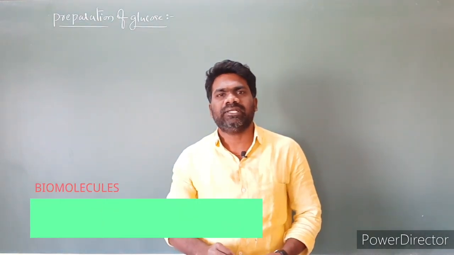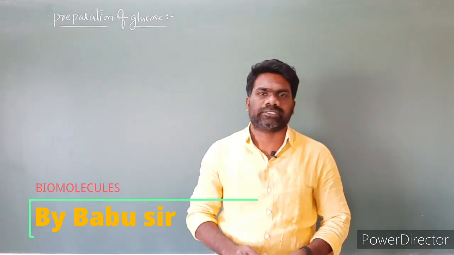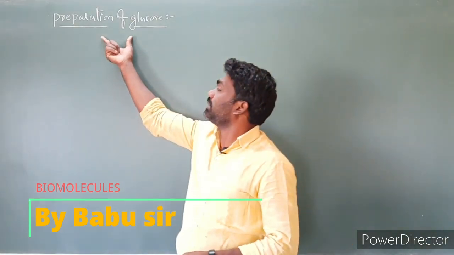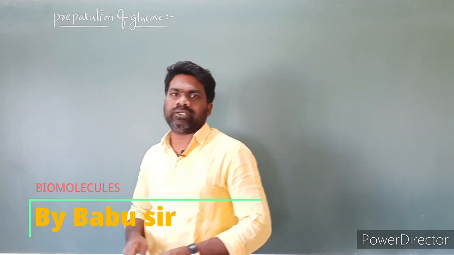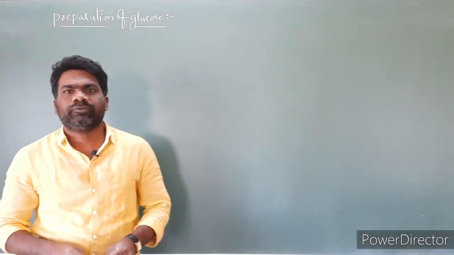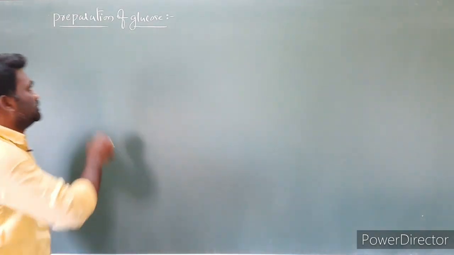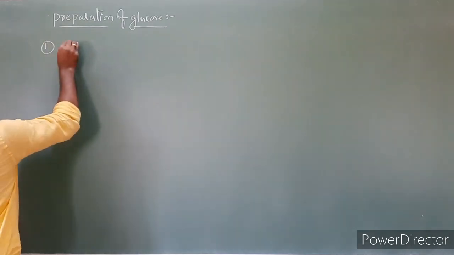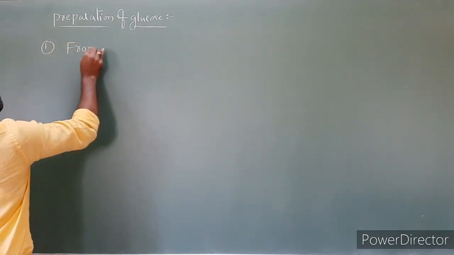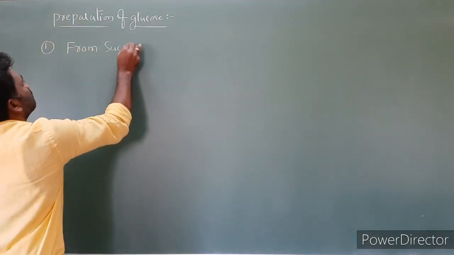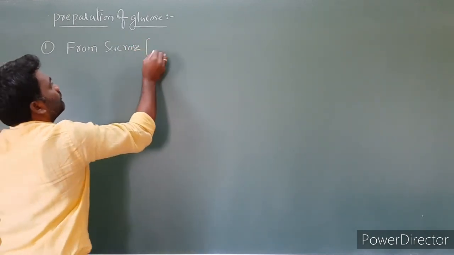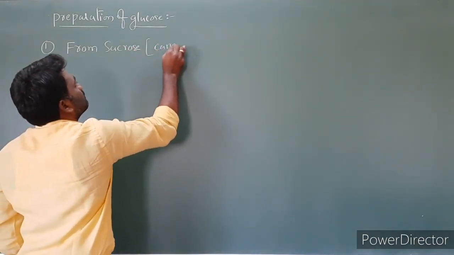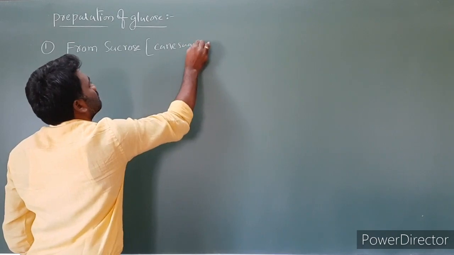In the last class you learned what carbohydrates are and the classification of carbohydrates. Today's topic is preparation of glucose. The first method is preparation of glucose from sucrose, nothing but from cane sugar.